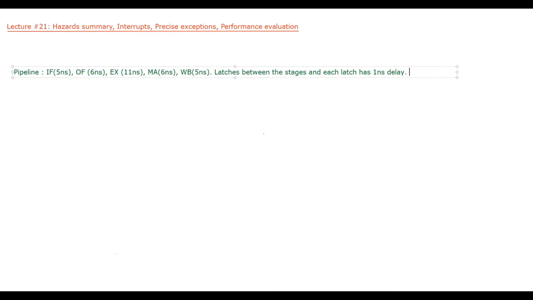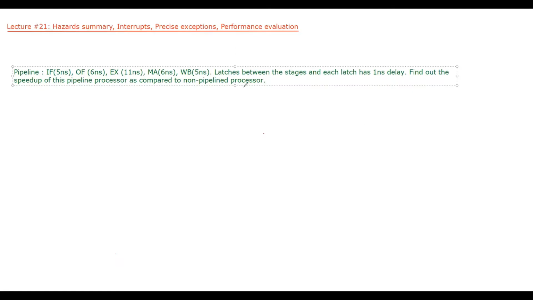Now we have to find the speedup of this pipelined processor as compared to a non-pipelined processor. Let's see how we can do that.